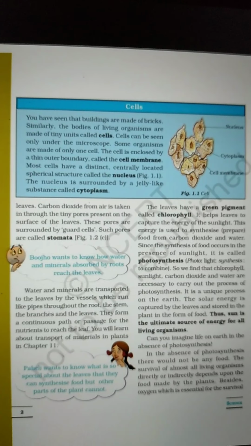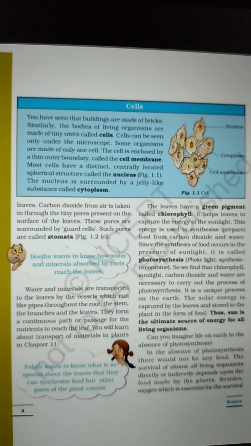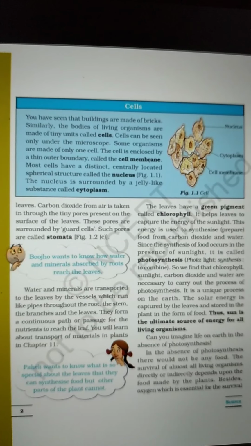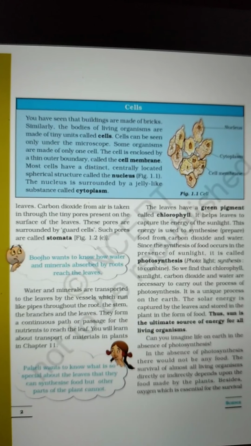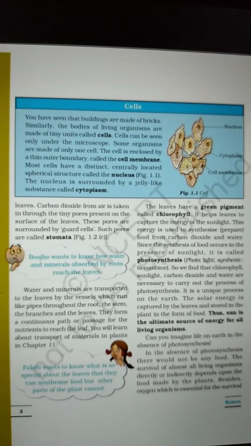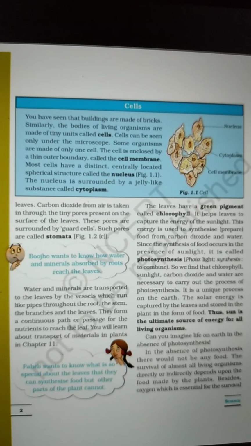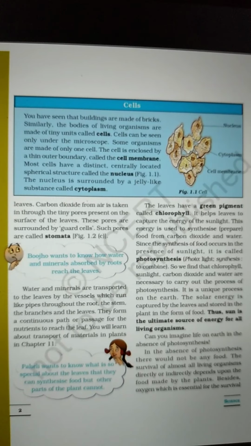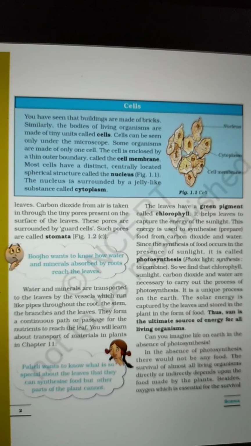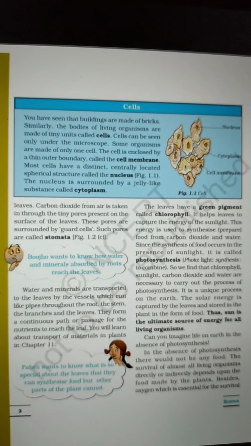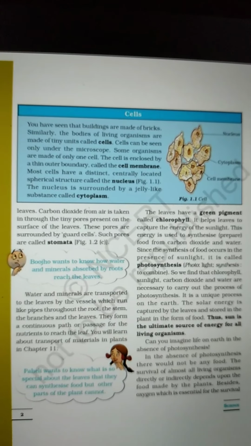Likewise, for the body of living organisms, cells are needed, and the very small units present inside the body are called cells, and we can see cells only under a microscope.